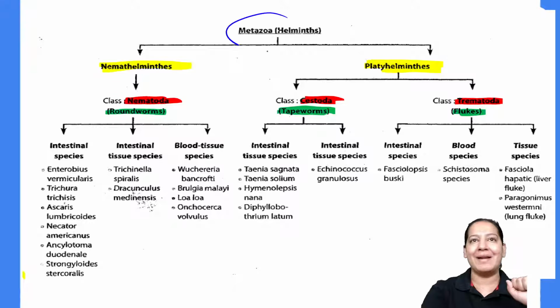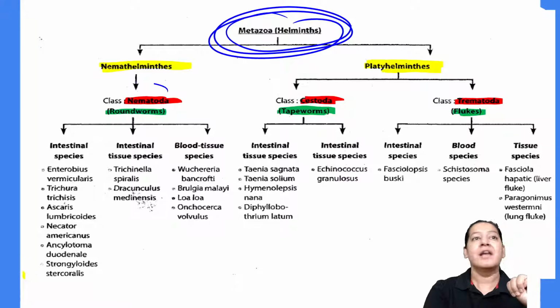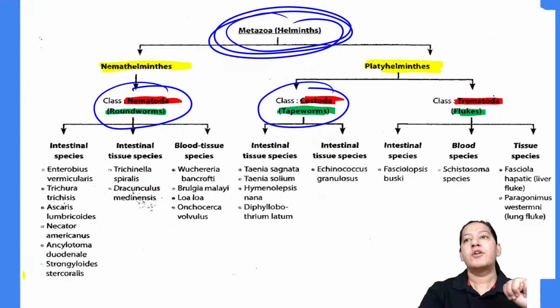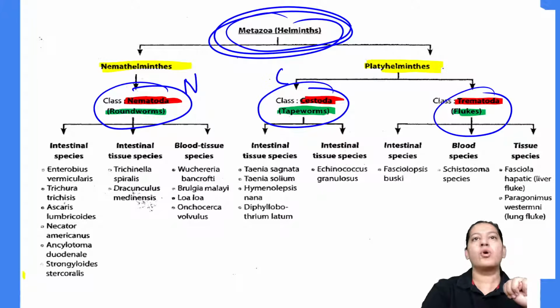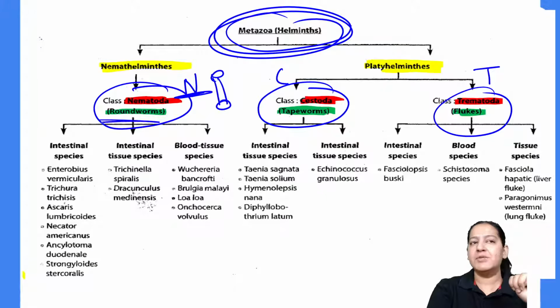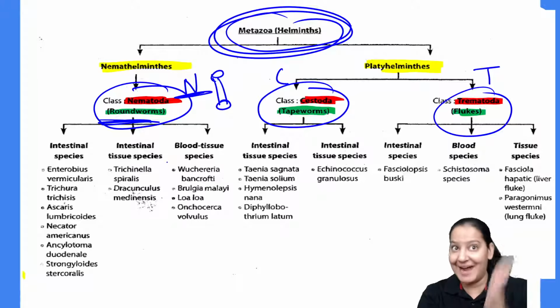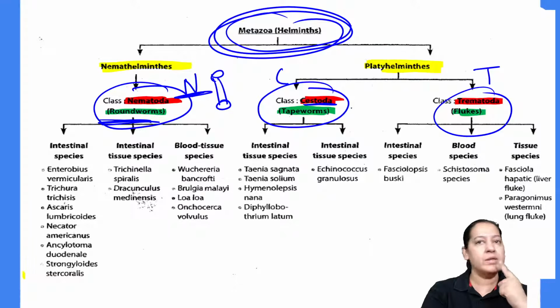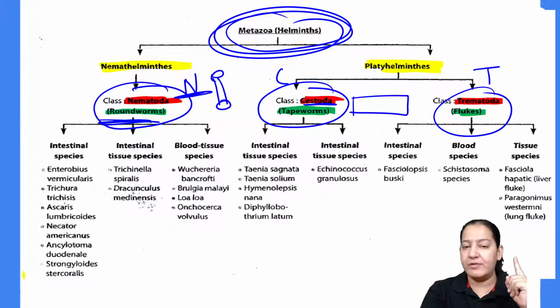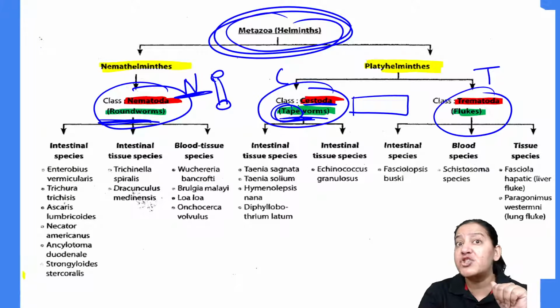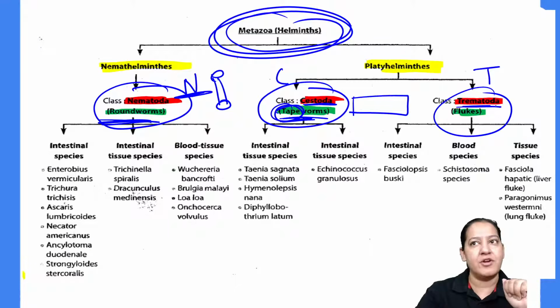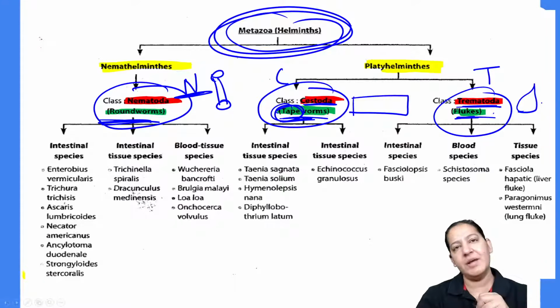So Metazoa or helminths we divide into 3 categories: nematodes, cestodes, trematodes. Nematodes are cylindrical in shape, that's why known as roundworm, like earthworm. Cestodes are flat, like a sellotape. Have you seen a sellotape, inch tape? It is flat, like a tape. That's why known as tapeworm. And the trematodes are like the shape of a leaf. That's why known as fluke. Fluke means leaf. Give me a thumbs up if you got it.